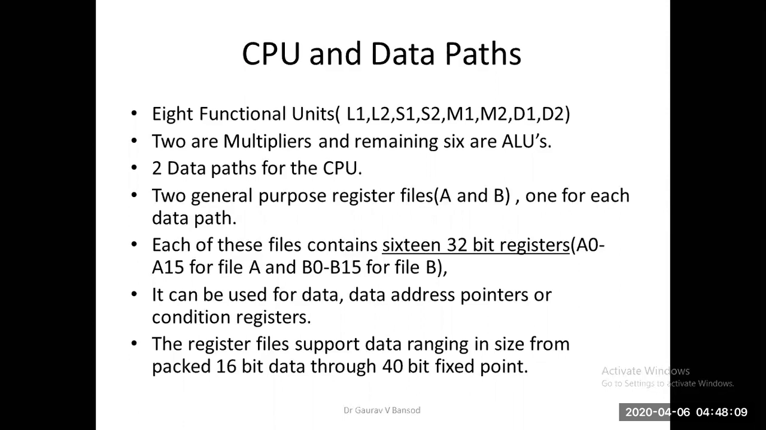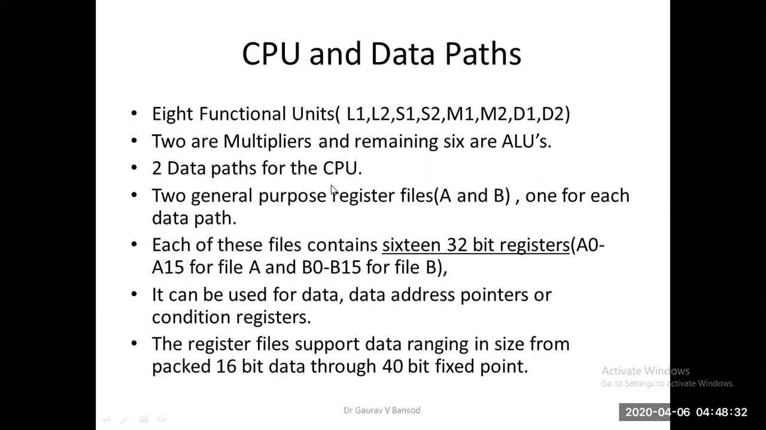So again, it consists of the data path. CPU means the computational unit, and in that computational unit there are 8 functional units: L1, L2, S1, S2, M1, M2, D1, D2. Out of that, 2 are multipliers and the remaining 6 are ALUs.